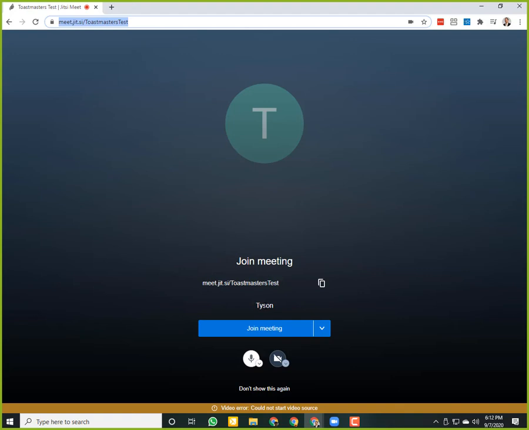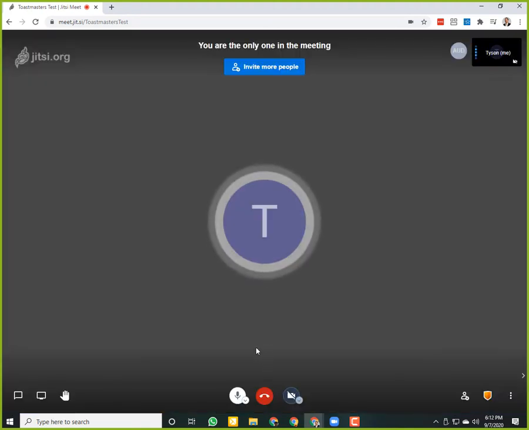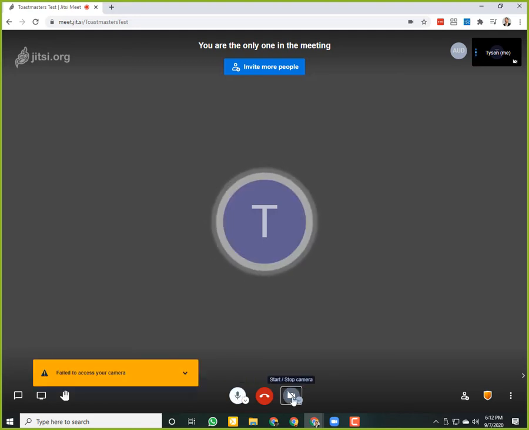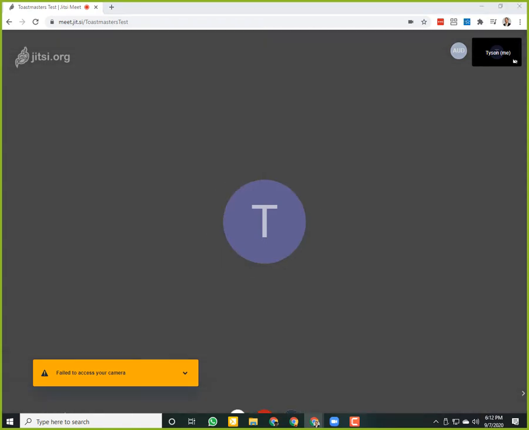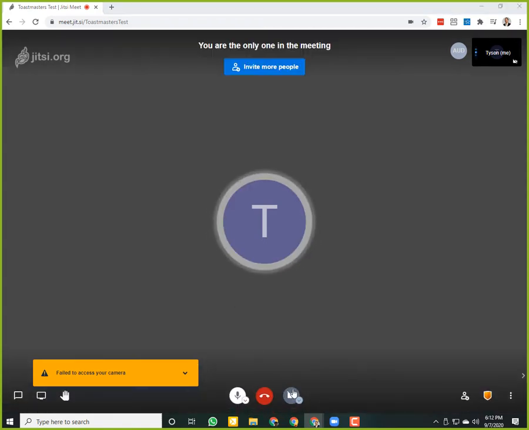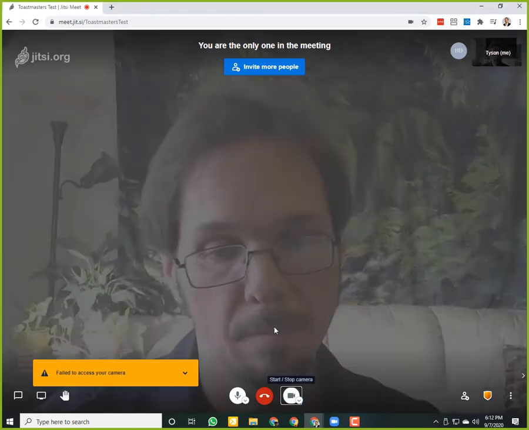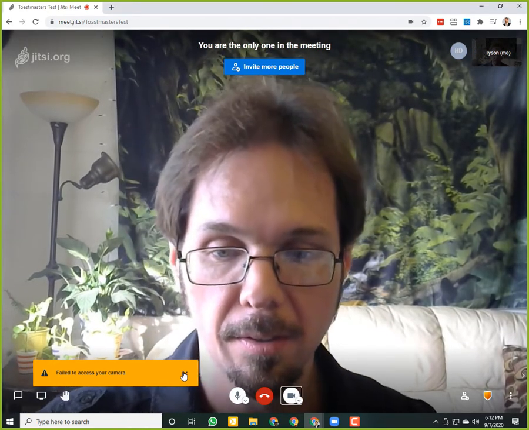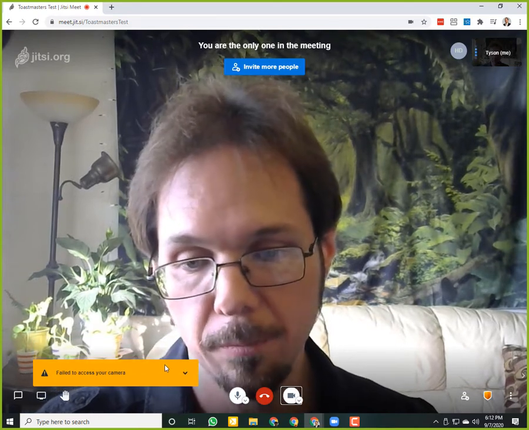When you go in here, there's going to be a space where you can create your username. You'll put your profile name. I've used this before, so I just filled mine in automatically. Then hit join meeting, and it looks like my microphone is on already. My camera is not. I'm going to turn on my camera. Hold on a second. Let me try this again. There we go. Now I've got my camera on.